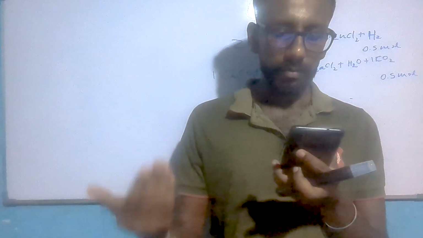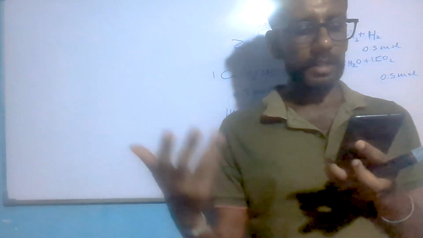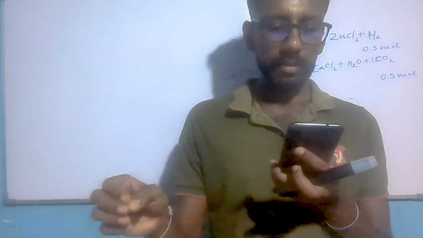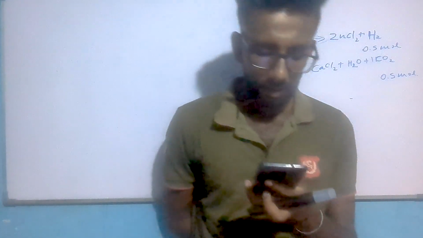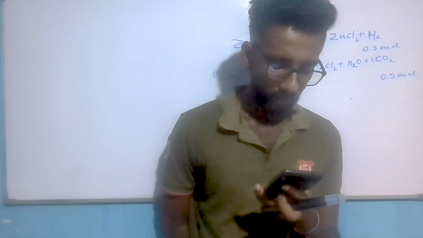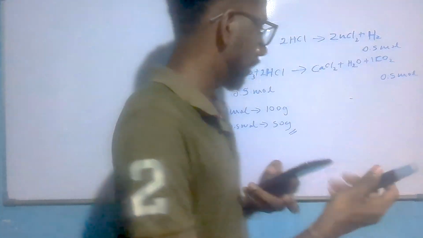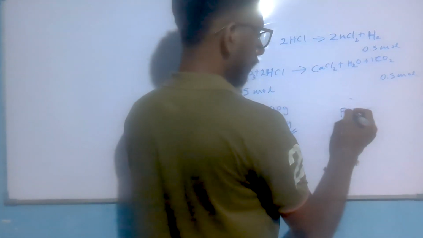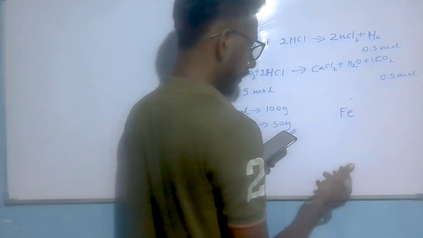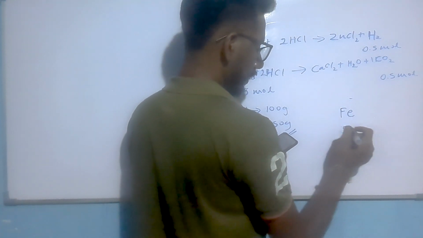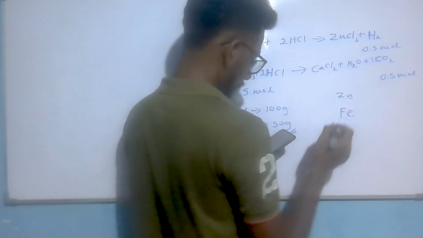So Y must be the element higher than the iron, and X must be the element less than the activity of iron. Then let's see, here is iron, Fe, where the tin and zinc.